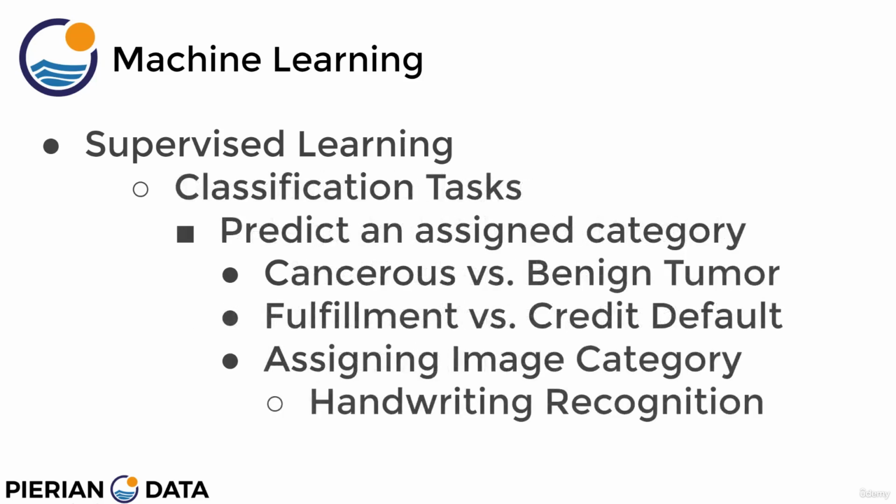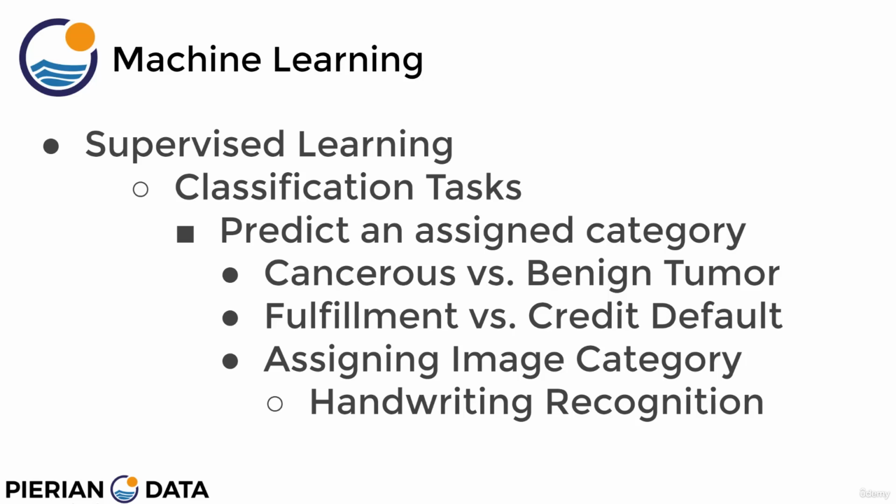But what happens with classification tasks? Well, classification tasks are essentially a subset of supervised learning, where we're trying to predict an assigned category. So that could be something like having a bunch of data features for tumors that have already been extracted from previous people, and measurements were done on those tumors, and we were able to correctly classify them into cancerous versus benign tumors. Then hopefully, when you later on have some sort of surgery and someone extracts the tumor, based off historical data, perhaps a machine learning algorithm can help guide a doctor to understand whether something was cancerous or benign.